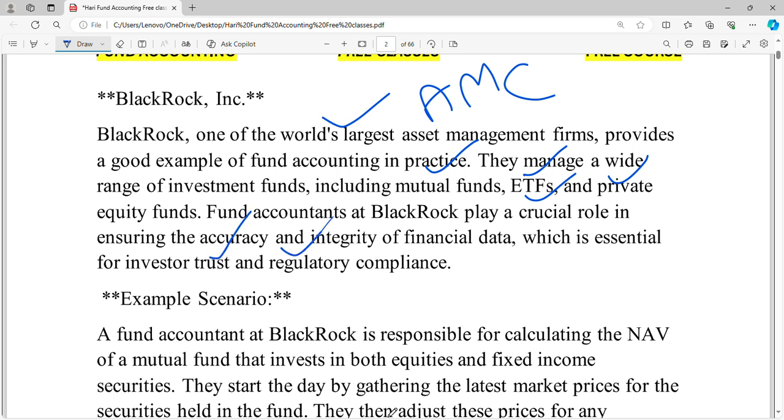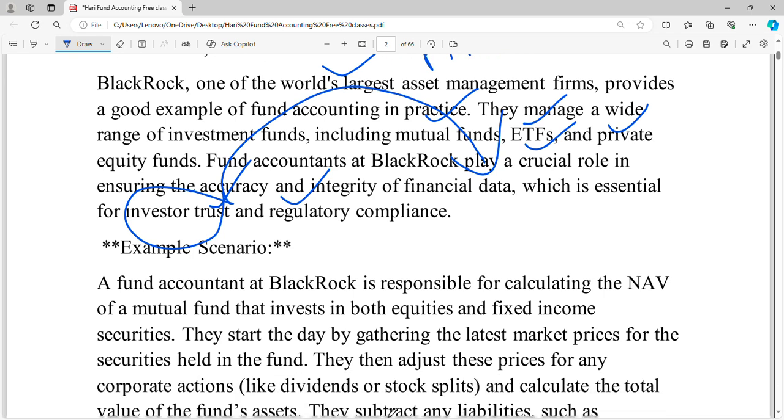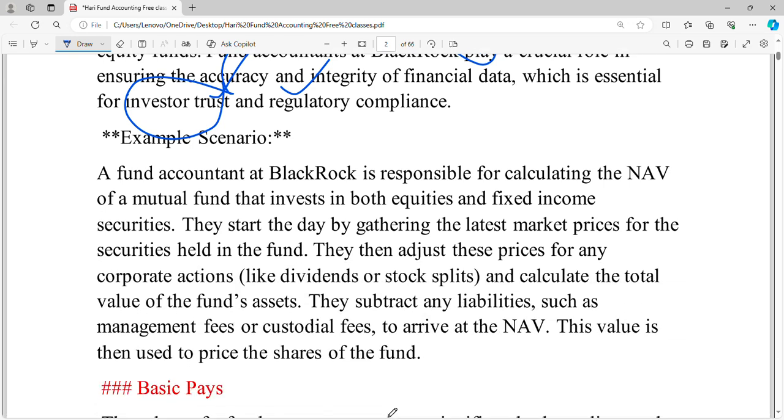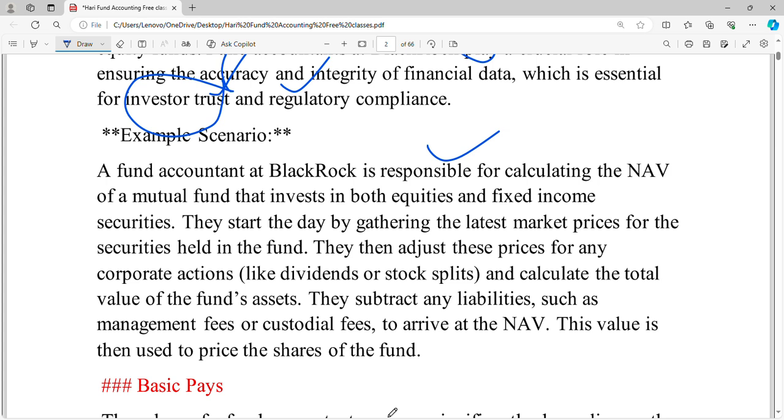They need trust and regulatory compliance. So the investor who invested the money will trust the fund accountant of that company. Now in the example, a fund accountant at BlackRock is responsible for calculating the NAV of a mutual fund that invests in both equities and fixed income.